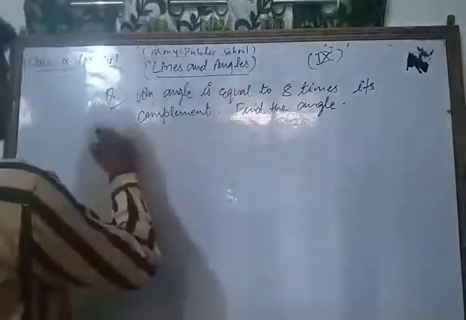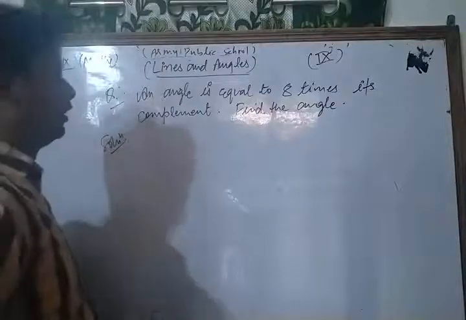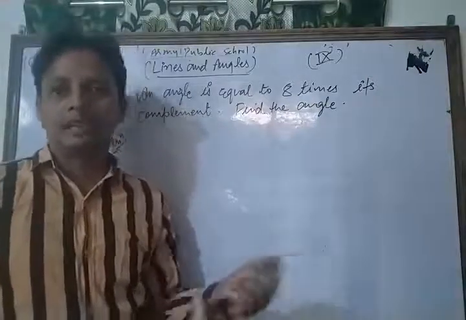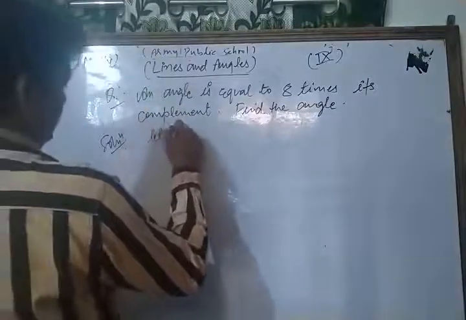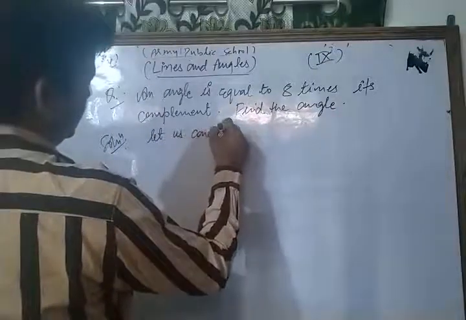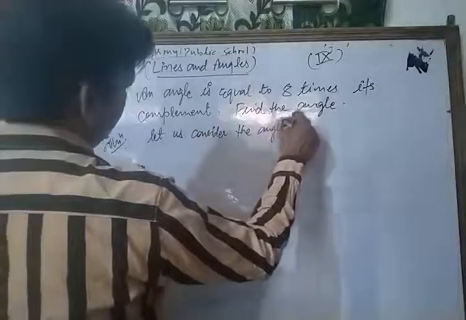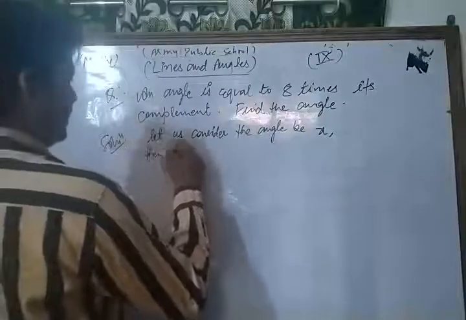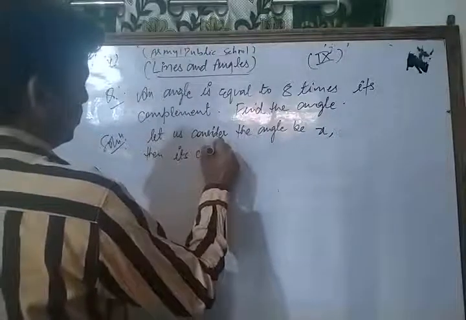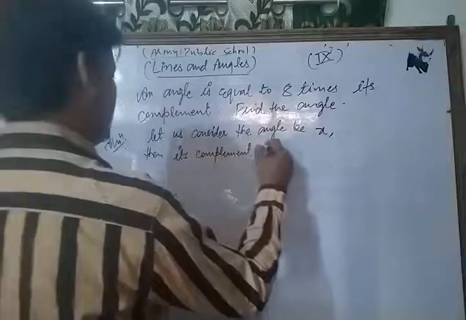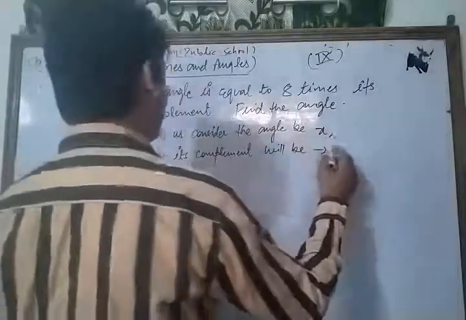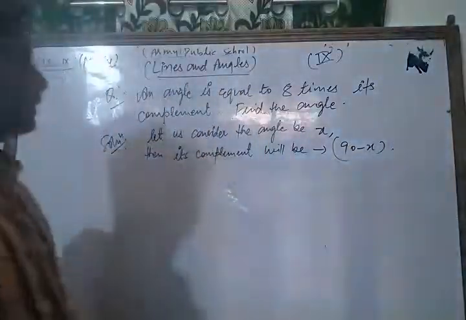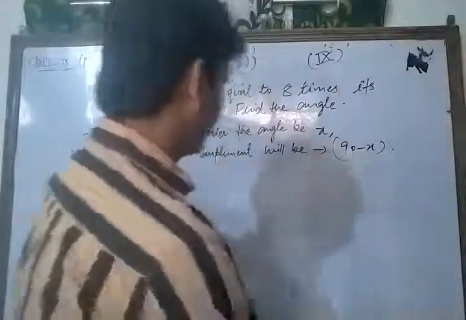Let's see its solution. Here an angle is equal to 8 times its complement. Find that angle. So first of all, let us consider the angle be x. Then its complement will be 90 minus x.